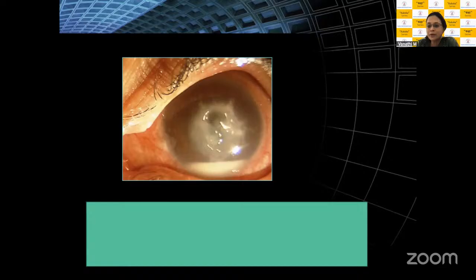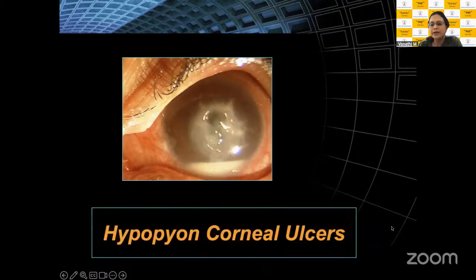Yes, ma'am. So it's always nice to start when these are pictures. Sometimes they are shown in your Viva, so you see it's a slit lamp biomicroscopic picture of a case of corneal ulcer. You can't comment much on the lids and the lashes because that's cut off from the picture here. But yes, you can see an inflamed lid margin. You do find conjunctival congestion, and as you rightly pointed out, there is a central region of ulceration with thinning, which is central and paracentral. You find adjoining infiltrates as well. You could see a few satellite lesions, and you have a feathery margin along with a significant hypopyon. So you make a diagnosis of a hypopyon corneal ulcer here, or an ulcerative keratitis with hypopyon is what's going to be your diagnosis for this ulcer.